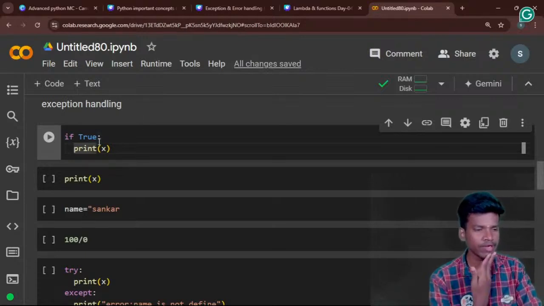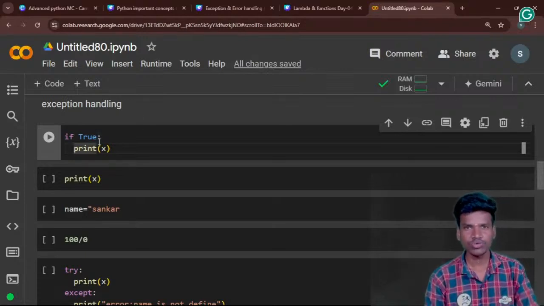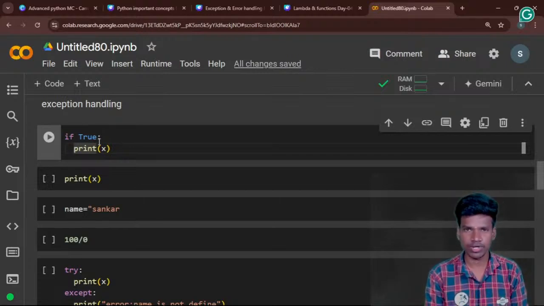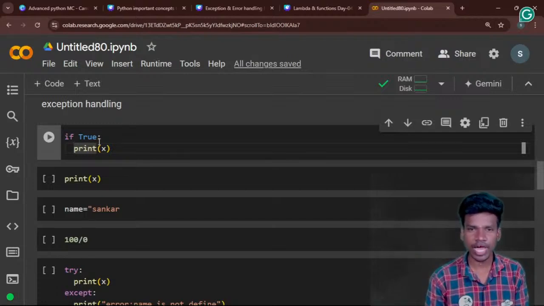If we are using a conditional statement, we need to follow the indentation, otherwise we get an indentation error, because the if conditional statement checks the indentation of our block of code.